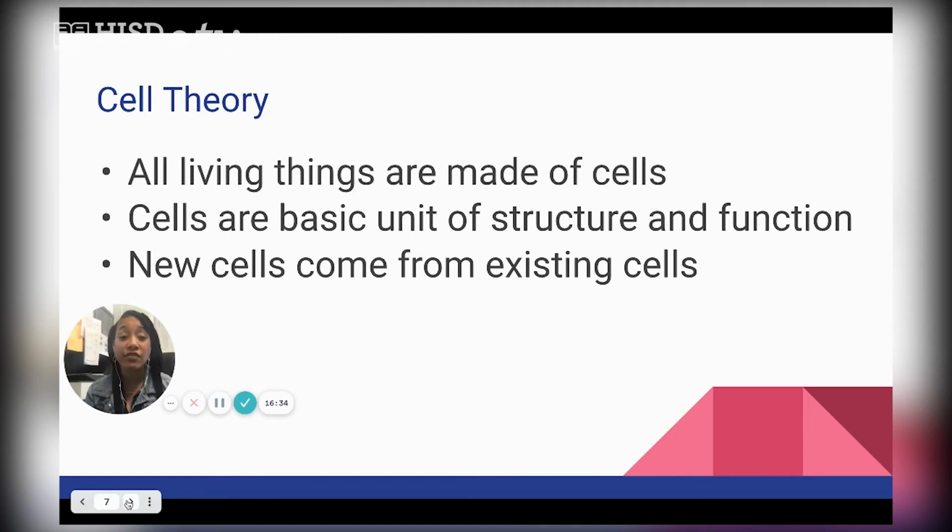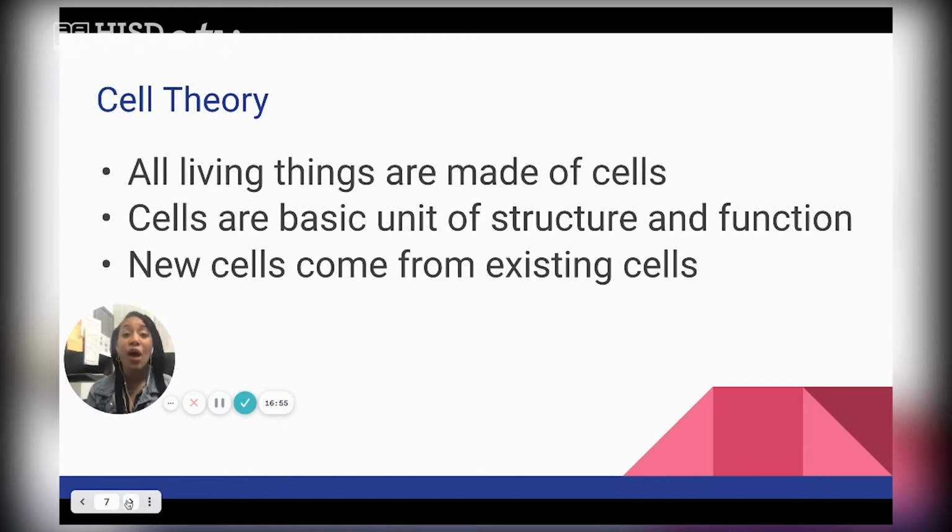So the three parts of cell theory. First thing, everything living has a cell, at least one. So if it has at least one cell, no matter how small, no matter how simple, it is living as long as it has one cell. Cells are the foundation for everything. And then last but not least, in order to make more cells, they have to come from a cell. So they have to come from a pre-existing cell.